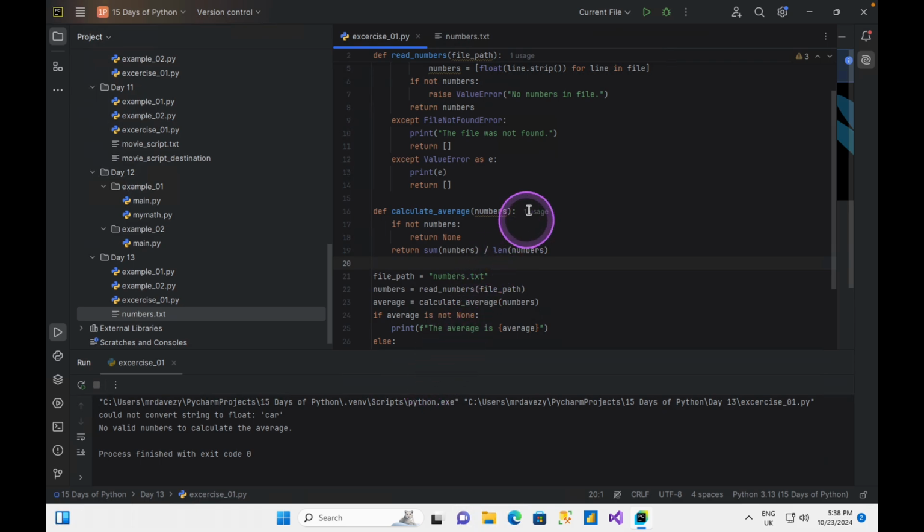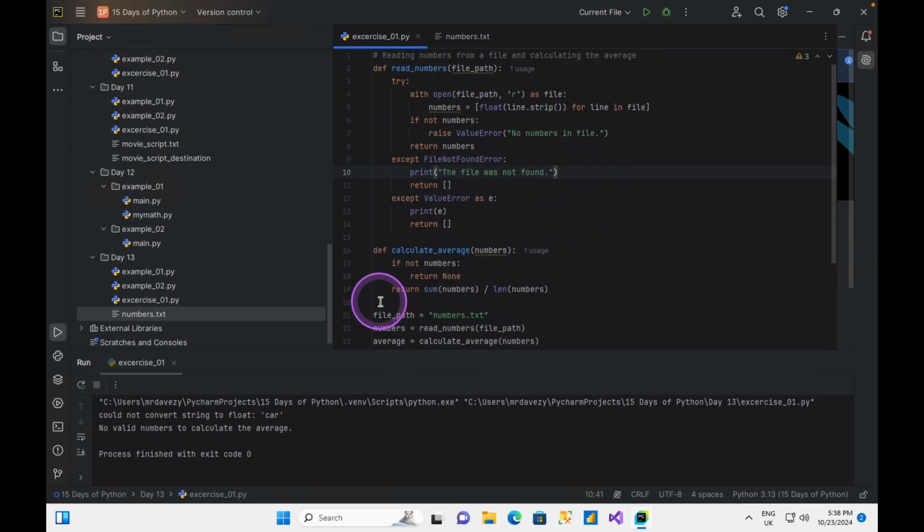I'm going to get a different set of error. If you watch, there was no place I provided any kind of provision to catch this error. But because I put except ValueError as e, any kind of value error, and you print that, this is a value error. I entered an incorrect value, and luckily for me, I provided a way to cater for that. However, I didn't put any kind of print statement on what to do, but it still printed out the particular error. And here you can see could not convert string to float. The first one was car, it could not convert that, and that was the problem. And this printed because when I was calling the function, I had that provided.